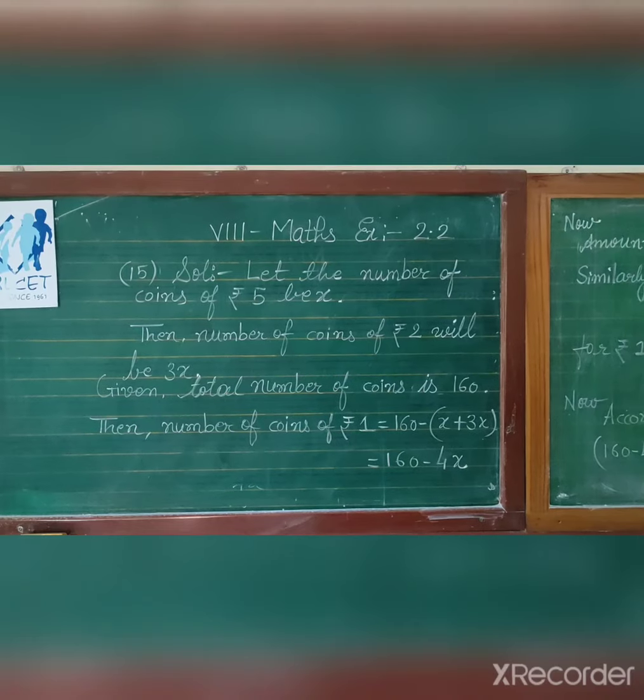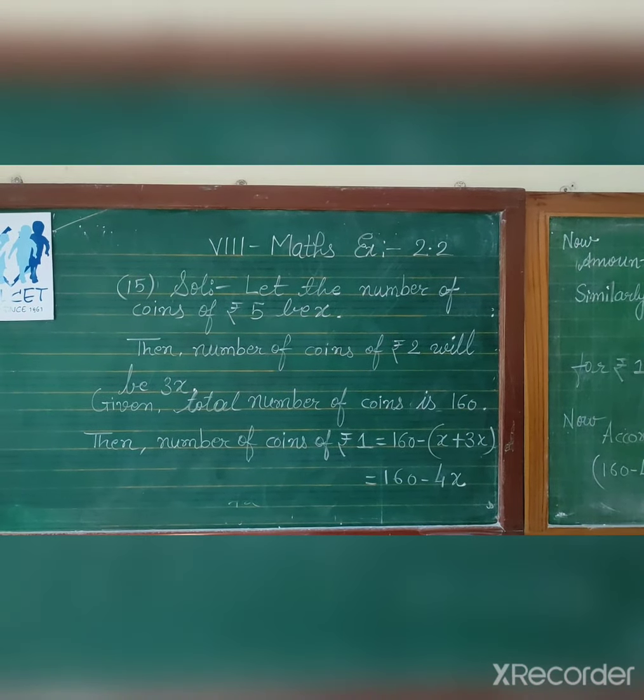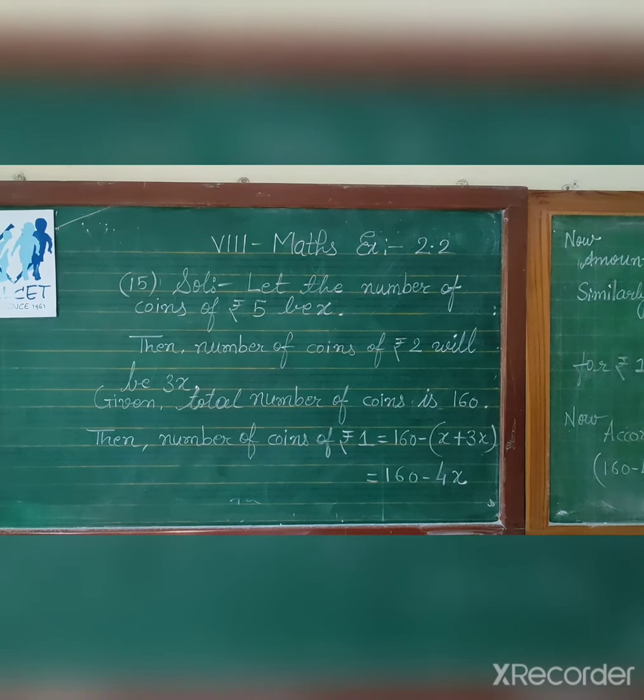So for this, first we will assume for rupees 5, let the number of coins for rupees 5 be x, then multiply by 3, we will get the number of coins for rupees 2. The total number of coins is 160. So for rupees 2 and rupees 5, the number of coins we will subtract from 160, we will get for rupees 1, and then we will find the total amount and add, so we will get rupees 300. So let us start. In question 15, first we will assume, let the number of coins of rupees 5 be x, the number of coins of rupees 2 will be 3x.